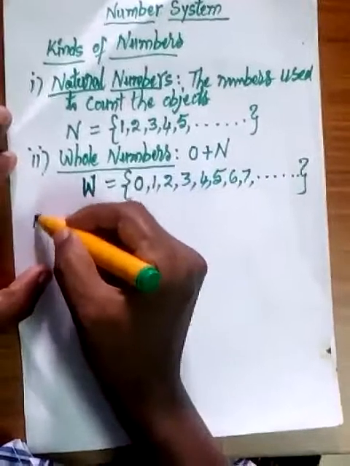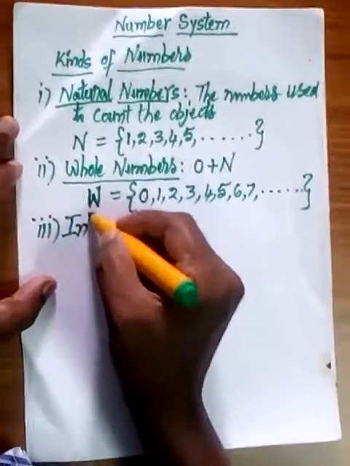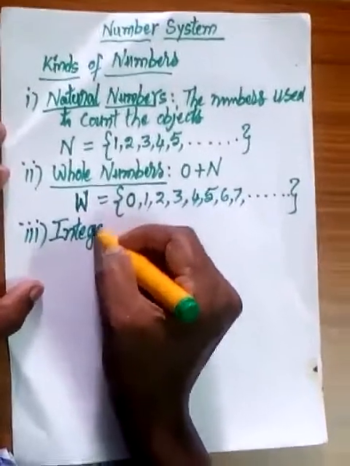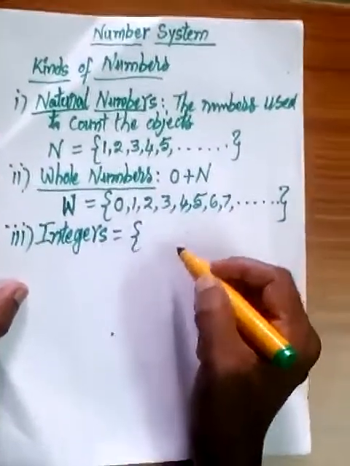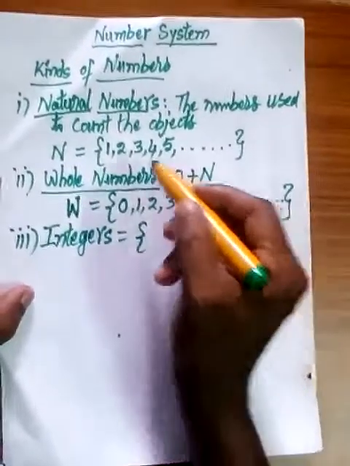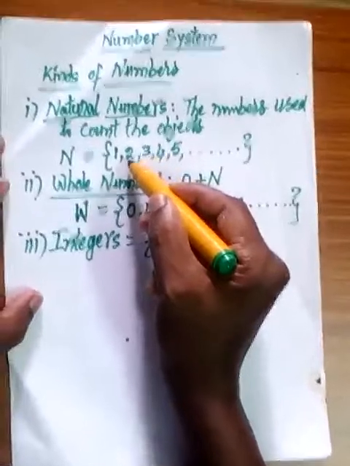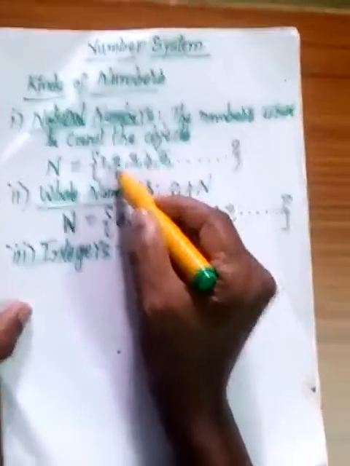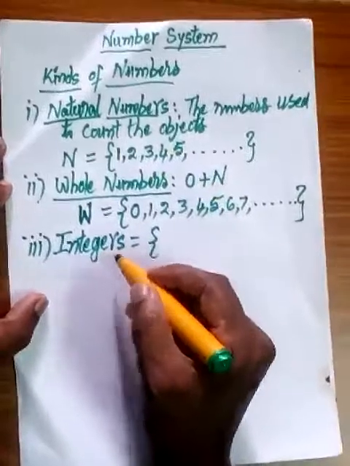And the third one is integers. Actually in our mathematical operations, we can subtract the smaller number from the greater number. We can subtract 2 from 3, but we cannot subtract 3 from 2. Then we need this type of integers.